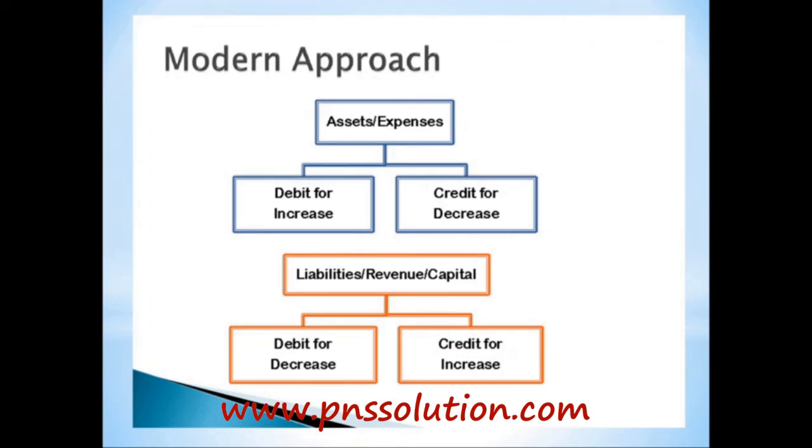If we get furniture from someone, our furniture is increasing, that is our asset is increasing, we debit furniture account. If we pay salary to our employee, then our expenses is increasing, so we debit salary account. Similarly, if we make sales of our furniture, then our assets is decreasing, so we credit furniture account. I hope you understand this approach. Now, second rule is liabilities, revenue and capital items are debited only if they decrease and are credited only if they increase.